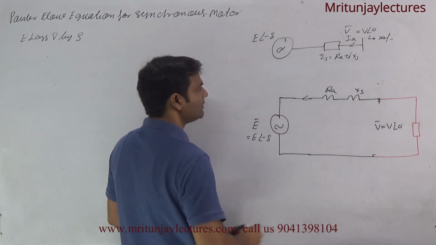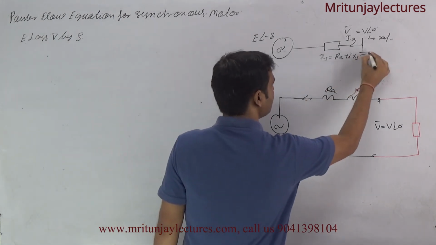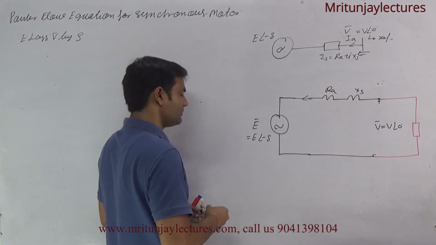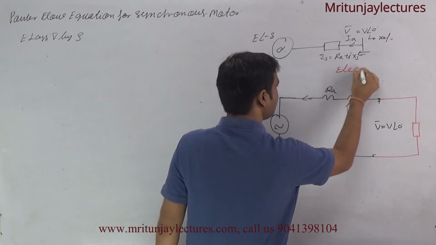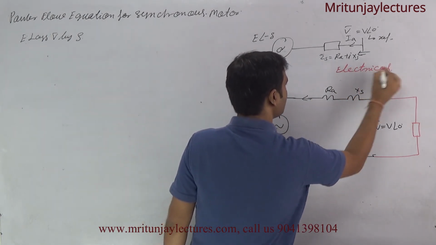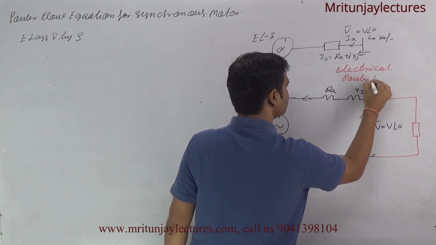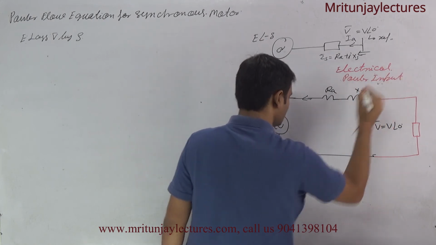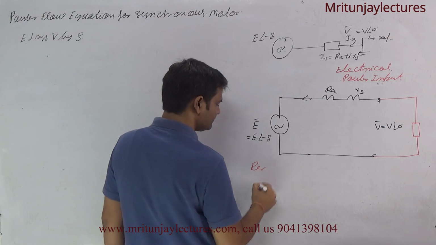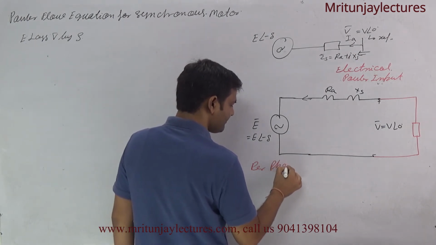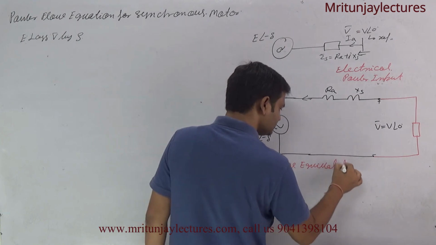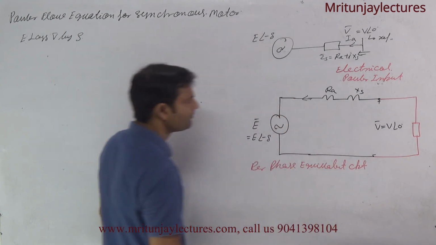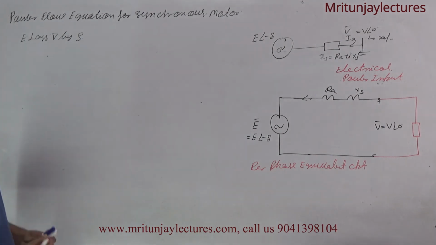We are focused on the electrical power input. This one is the per phase equivalent circuit.